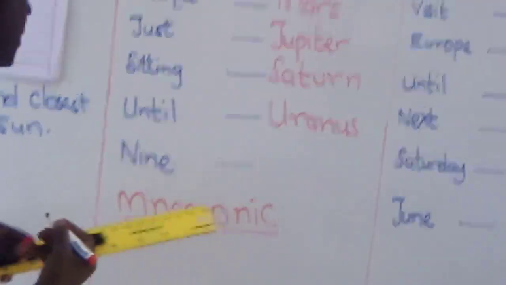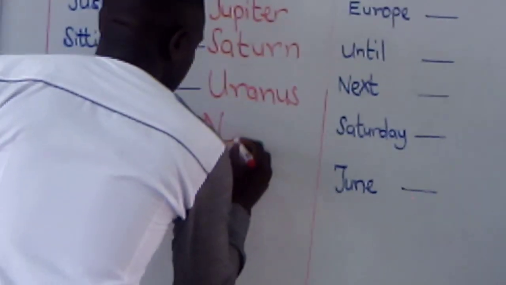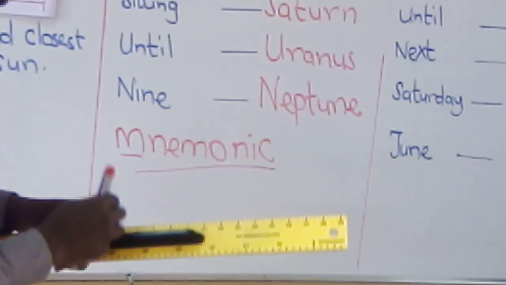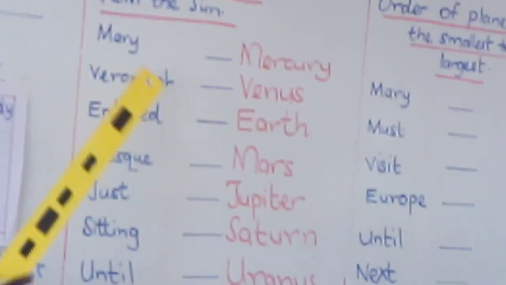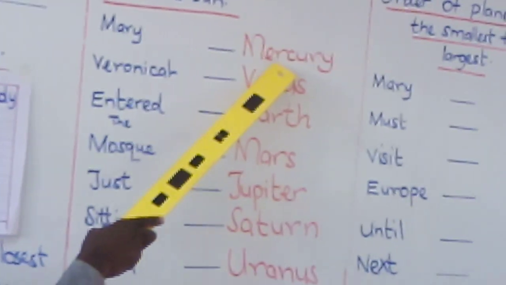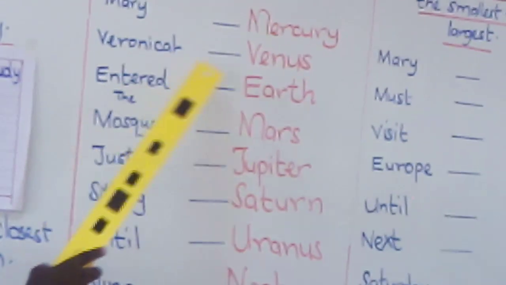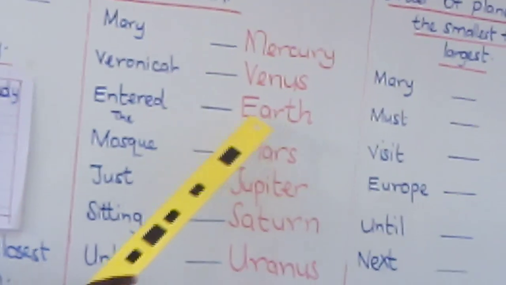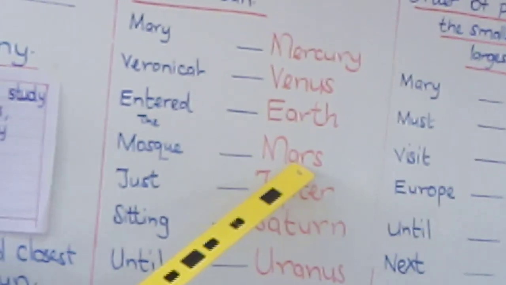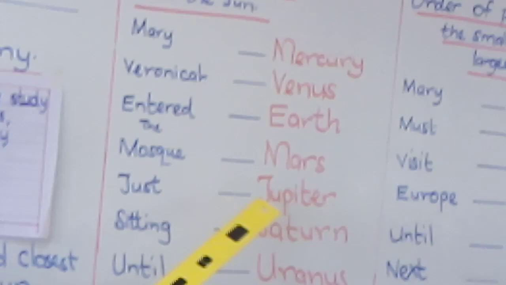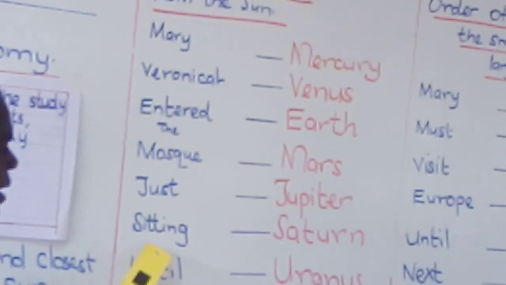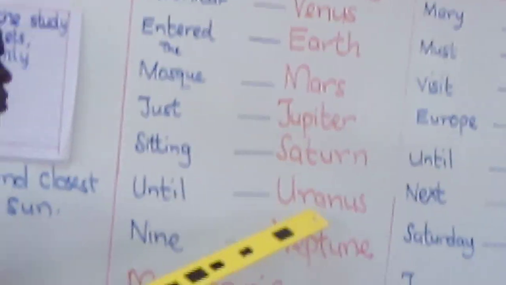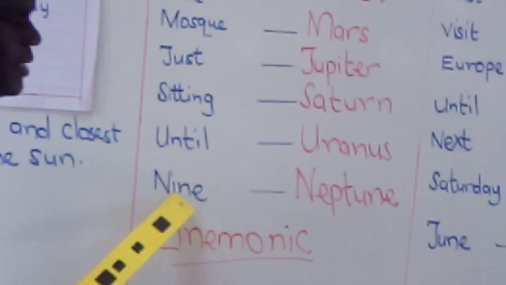And 9 stands for Neptune. Boys and girls, can you repeat? Mary stands for Mercury. Veronica stands for Venus. Entered stands for Earth. Mosque stands for Mars. Just stands for Jupiter. Sitting stands for Saturn. Until stands for Uranus. 9 stands for Neptune.